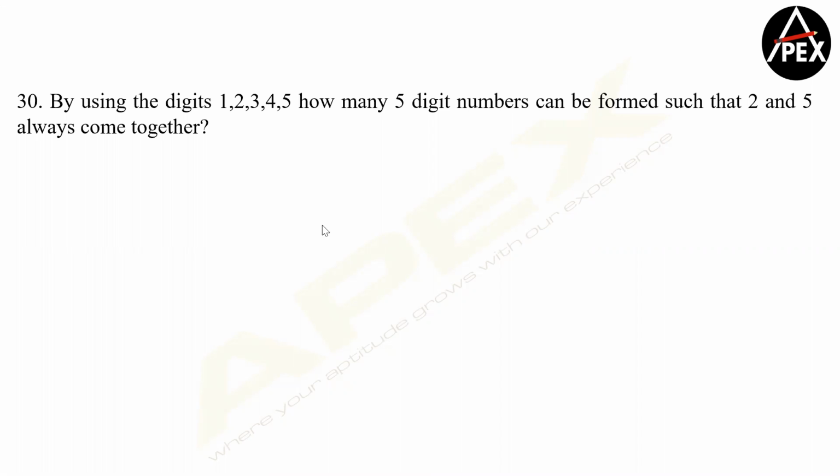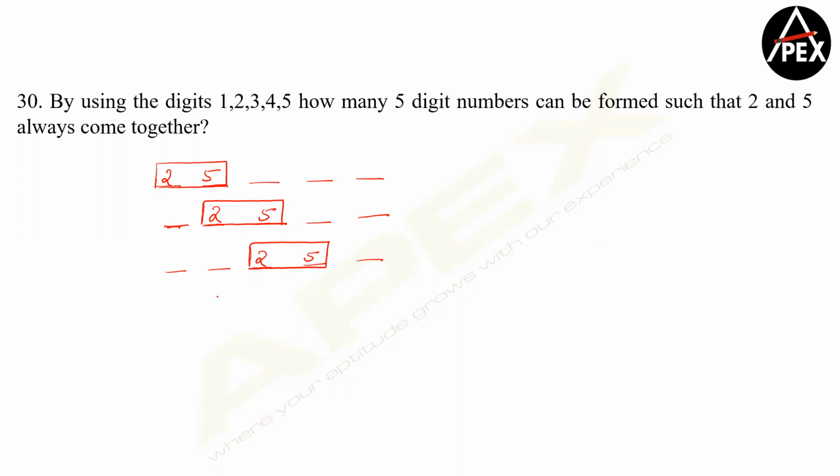Yeah, let's solve this, guys. Now, in how many 5-digit numbers can 2 and 5 always come together? So if I have a basic way of solving this, 1, 2, 3, 4, 5, I can have 2 and 5 coming up here together. They have to be together, no? I can have 2 and 5 coming up together in the positions, and again in the next positions, then again I can have 2 and 5 coming up together.